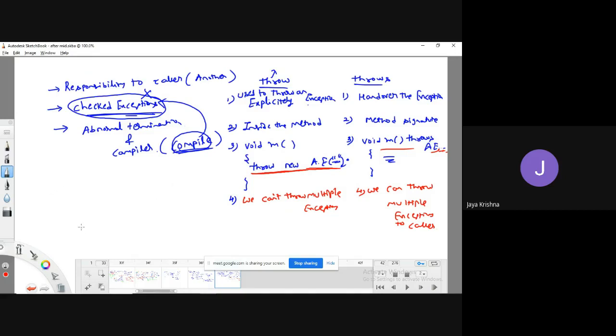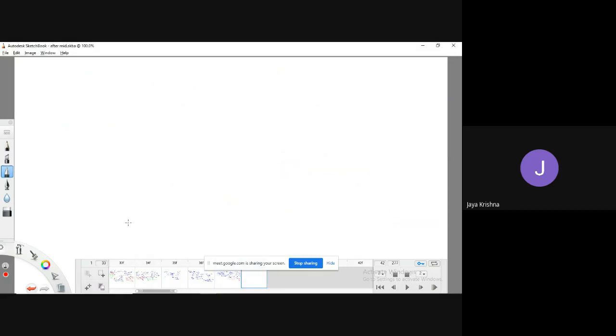Okay, fine. There is some time, so if you want, let me take one more example. For example, I have a package whose name is P, which contains one class whose class name is ex dot classify. Now I am going to write a Java file whose name is ex.java. That's it.